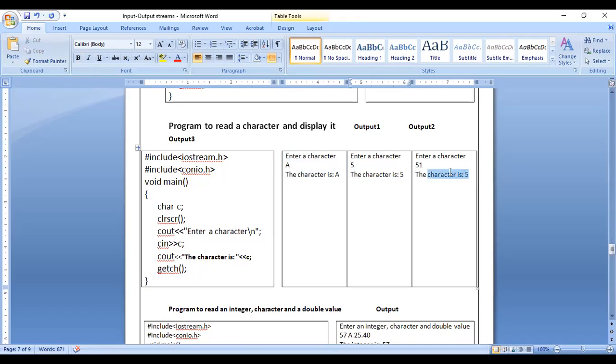Next time when you execute the program, you enter two characters. Two characters in the sense either two digits or two letters or two symbols, anything. But two things should be there. Then you see what will be the output. Whatever you enter, it will be displayed on the screen. In the last case, if you enter many characters, say for example 5, 1, 2, 3 or A, B, C, D, only one will be considered in the memory. I will execute and show, we'll come to know.